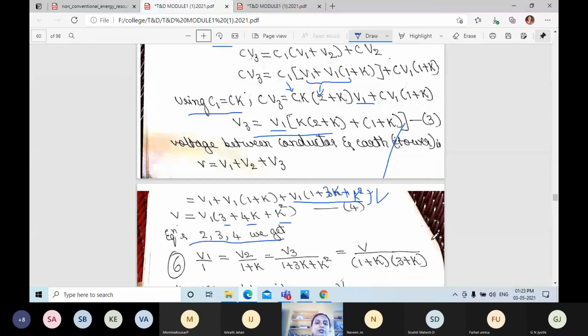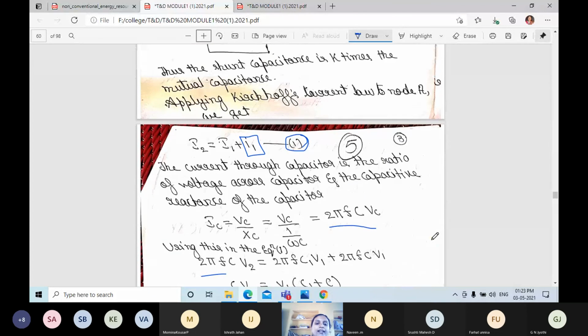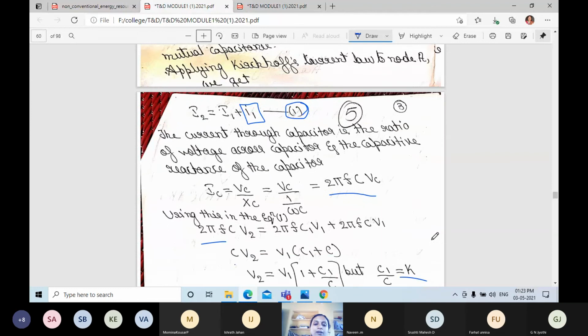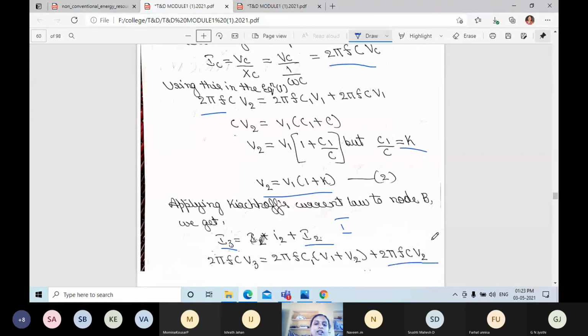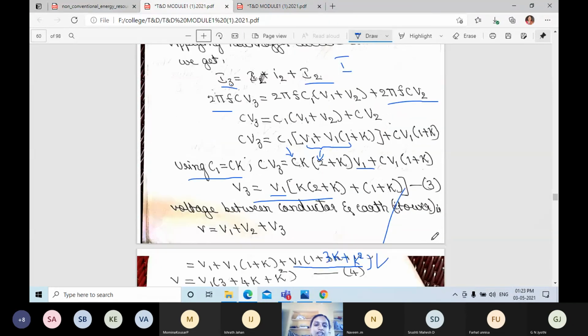First, you need to write the equation across node A, and next I is equal to 2 pi Fc into Vc, and that you need to replace in equation 1 in terms of capacitance and voltage. From that, you find out V2. Next you should write the same Kirchhoff current law at node B, and next you should solve again and find out V3, and total voltage you add.